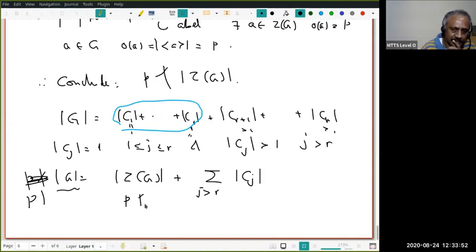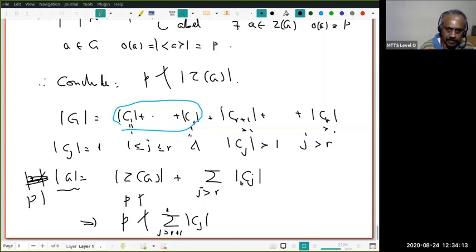What does that mean? Then P cannot divide this sum either, because if P divides this, then I have a contradiction. So this implies P does not divide |Cj| for some j greater than R. Because this is divisible by P and this is divisible by P, their difference would be divisible by P. If P divides A and P divides B, then P divides A minus B. That's what we are using.